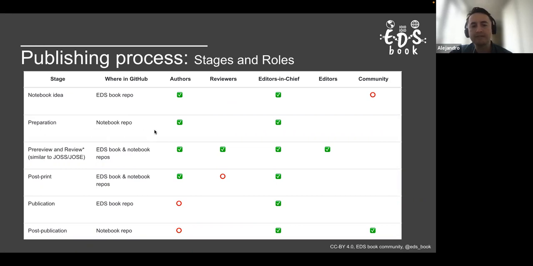Then we have a preparation, which is mostly to prepare a notebook repository that is validated by the editors in chief, and is validated that it is ready, with a working version that is reproducible in Binder, and is ready to have the review process.